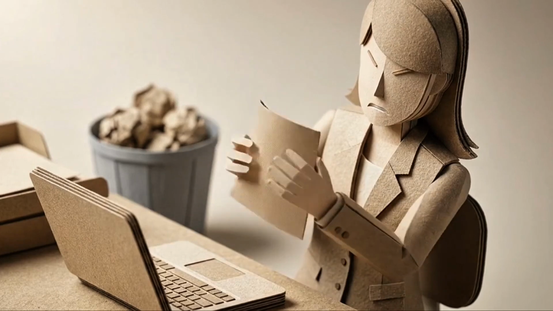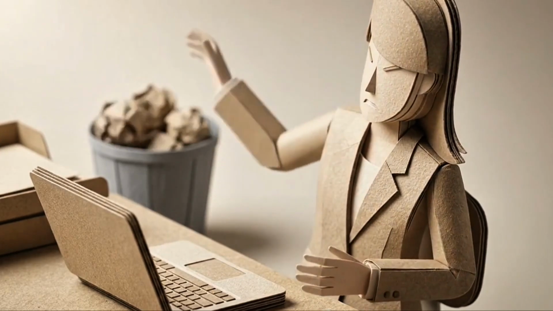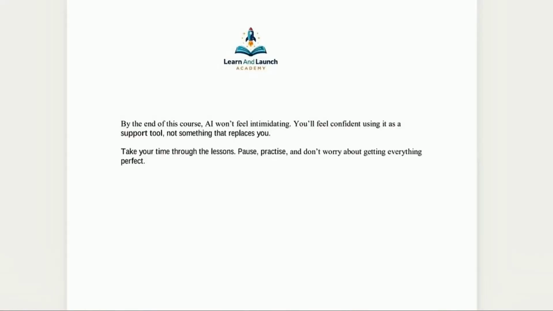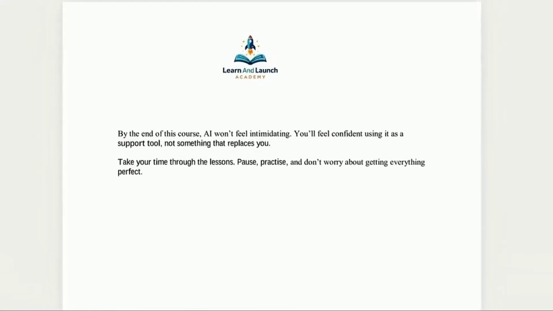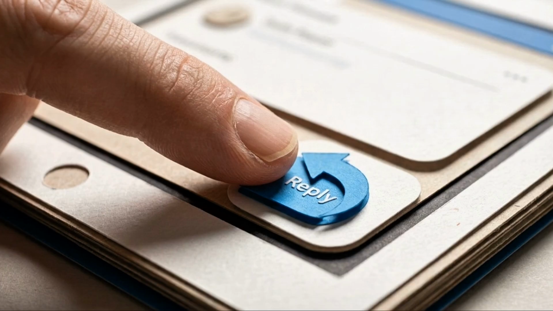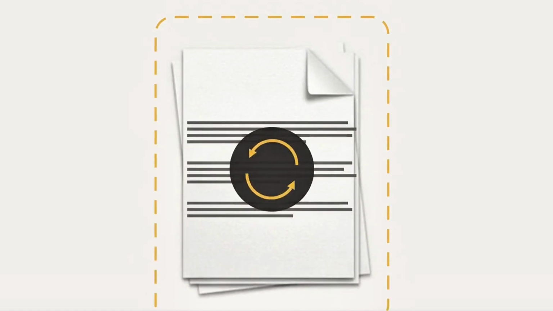Finally, people often assume the very first answer the AI provides should be flawless, and they abandon the tool when it misses the mark. Reading from the course text again, we can see the real goal. You should feel confident using AI as a support tool, not something that replaces you. If that first draft is a bit off, just reply to it. Tell the software to make the text shorter, or ask it to adjust the tone. That iterative back-and-forth dialogue is how you shape a rough initial output into a polished final product.